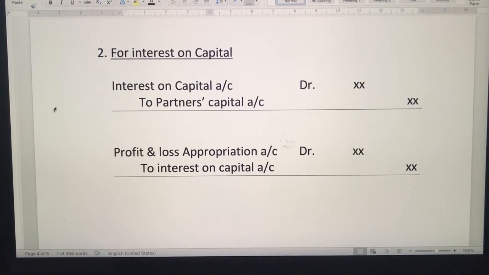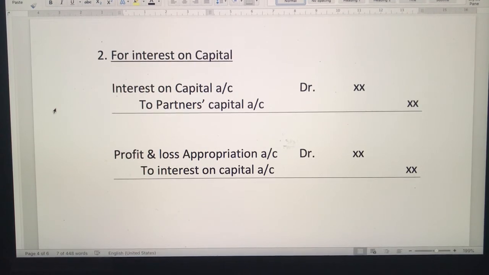Now for these items, if you observe, each item will be having two entries. As you know, as per the rule, first of all we do the posting in ledgers, and at the end of the year we close the ledgers, right? And those ledger balances will be transferred to the final accounts, either to trading account or to profit and loss account. Now here one more account we have added, that is profit and loss appropriation.